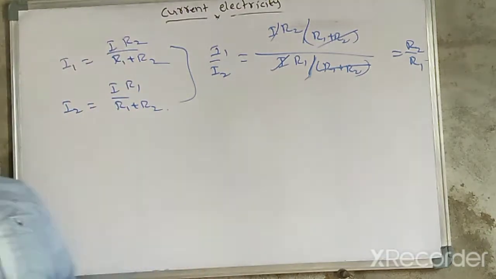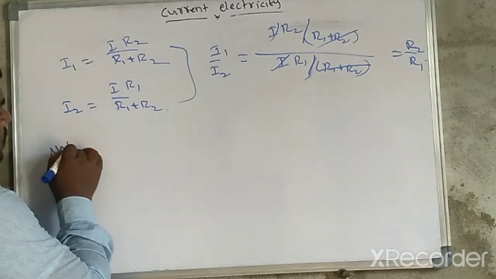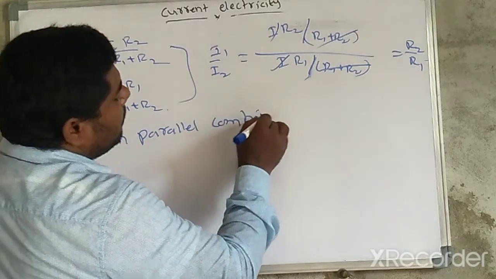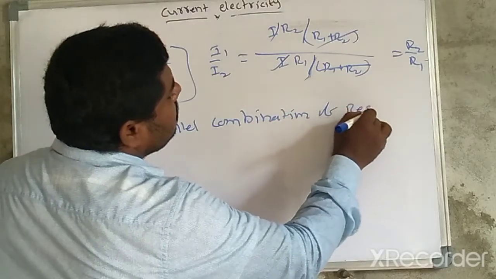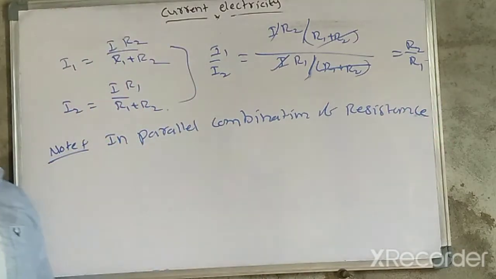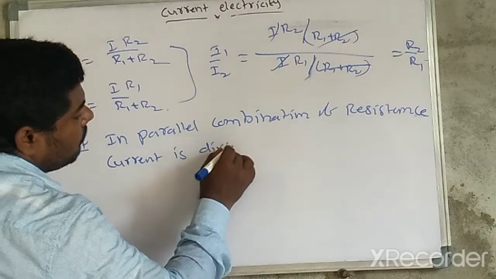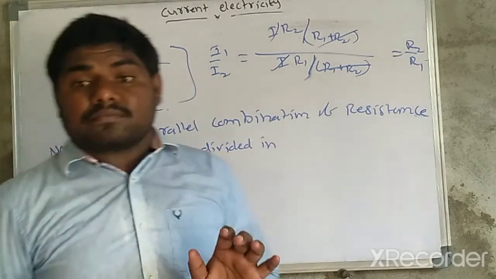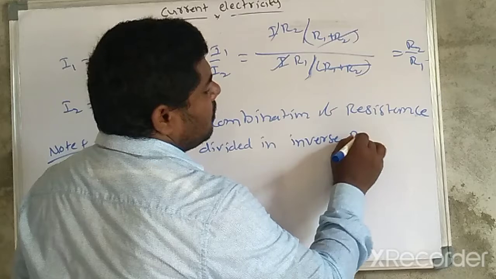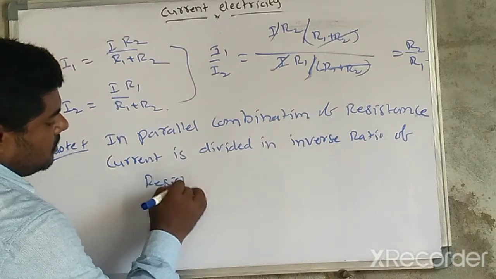So put a note, write down: in parallel combination of resistance, current is divided in inverse ratio of resistance.